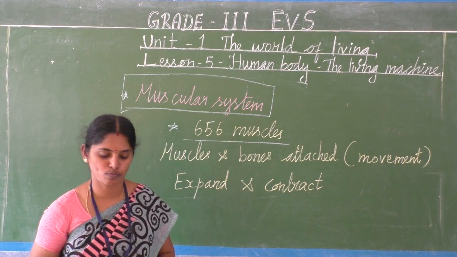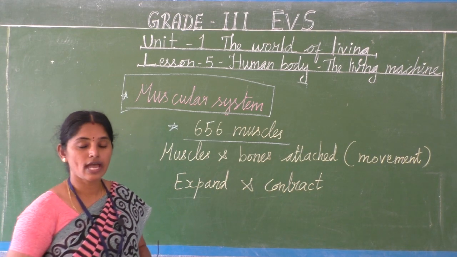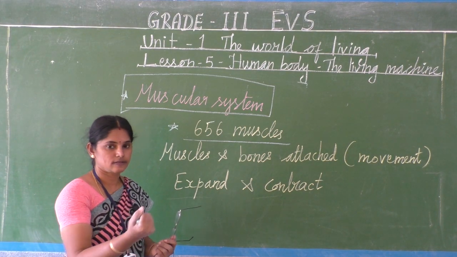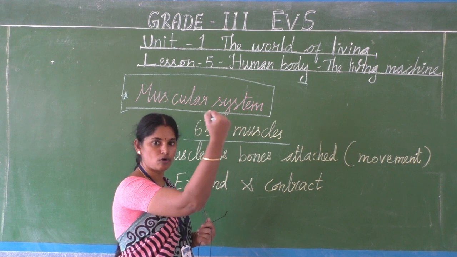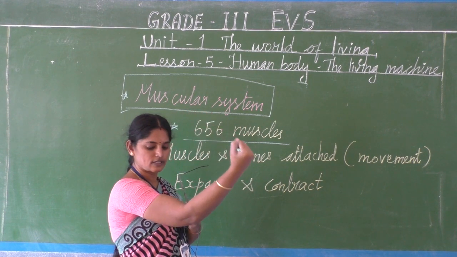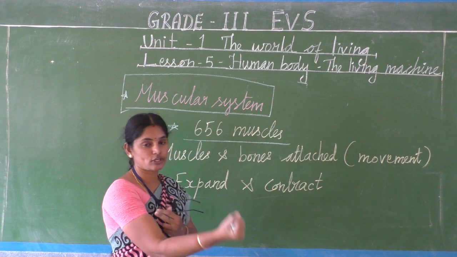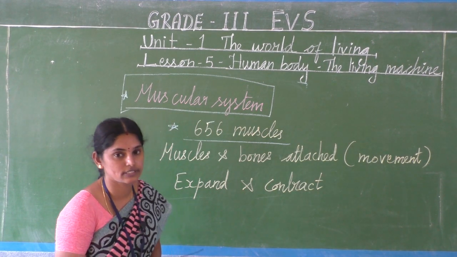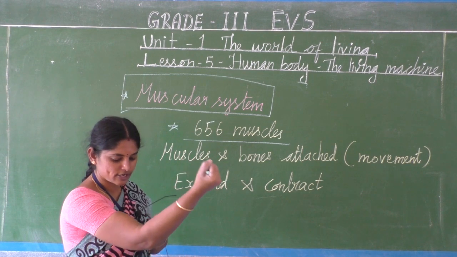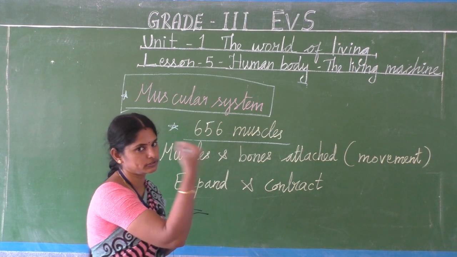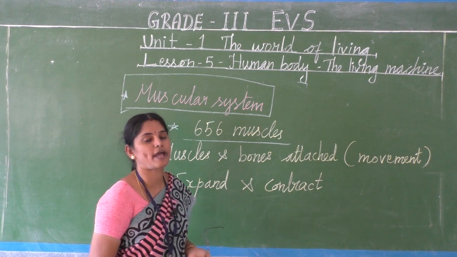See for example, if I fold my hand like this, you can see the movement of the muscles here. We call this muscle the biceps. It is contraction and expansion.